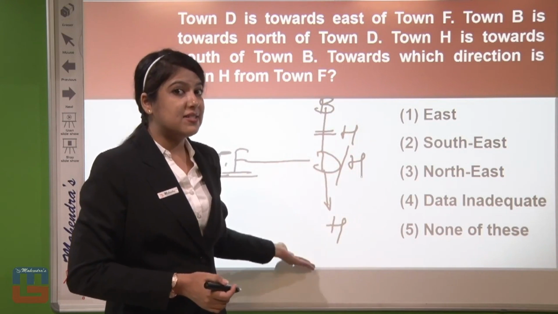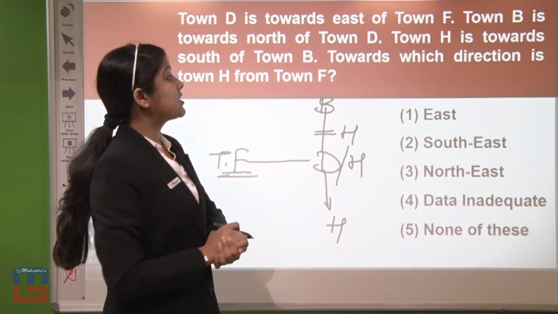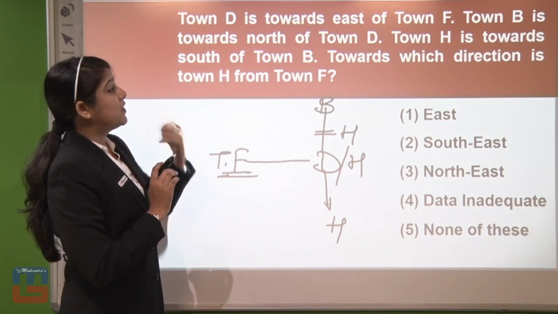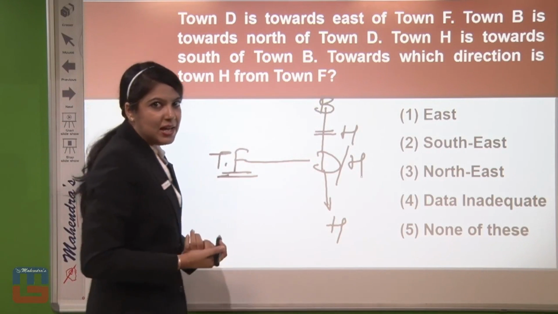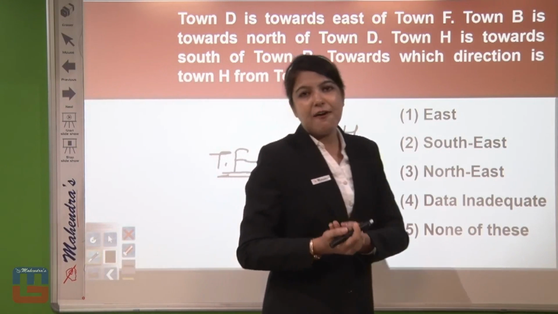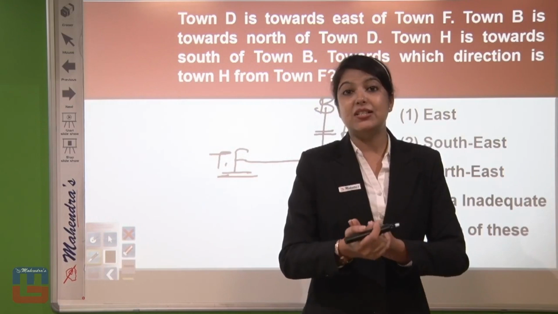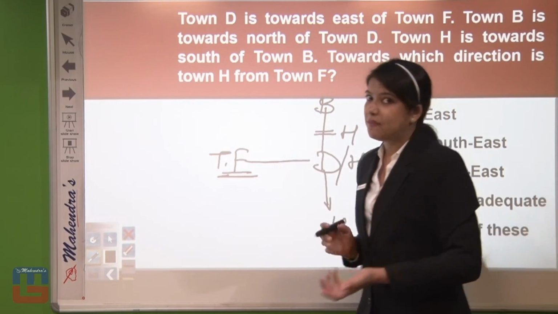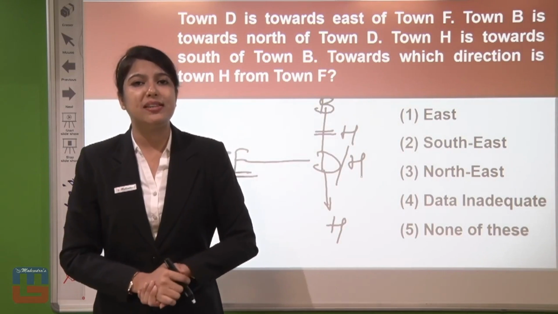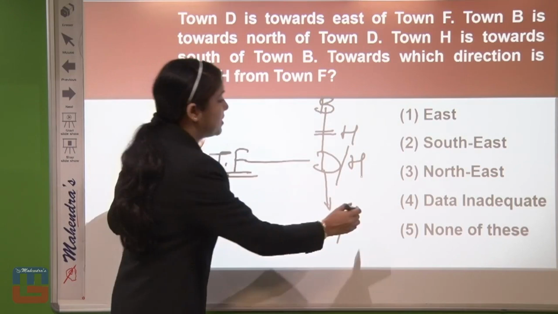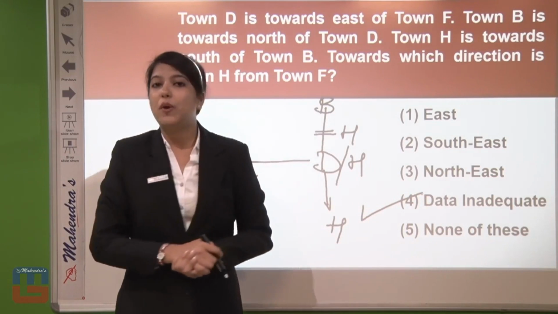And regarding this, now let's see the question. The question asked is: towards which direction is town H from town F? Now see, the point is very clear. We have been asked for town H in relation to town F. But if we are not able to place town H, then how will we declare the answer? So the answer will be data inadequate.